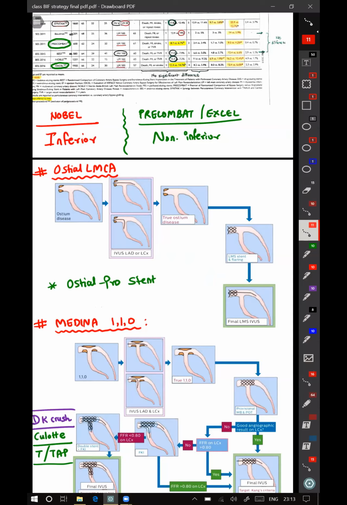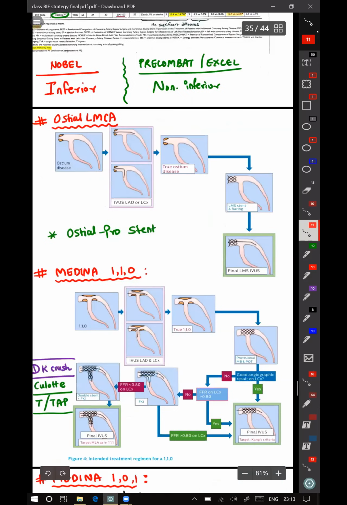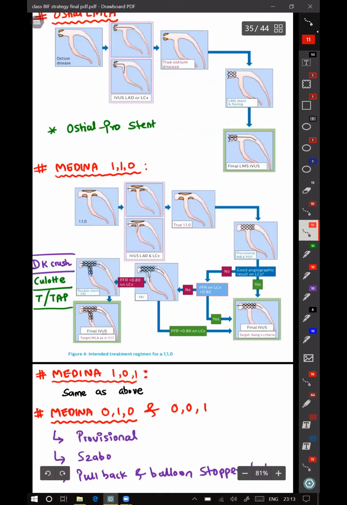Lokesh, sorry, coming to ostial left main stenting: when you have an isolated left main ostium, the recommendation is to do IVUS to both LAD and LCX. If you still have doubt, you can do FFR as well to assess the severity. Once you have confirmed that it is severe stenosis, then you can do focal stenting to the ostium and flare it later. That is a simple thing.